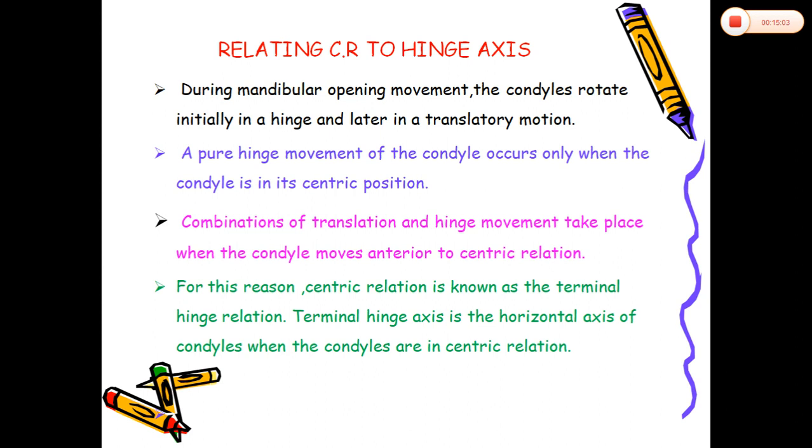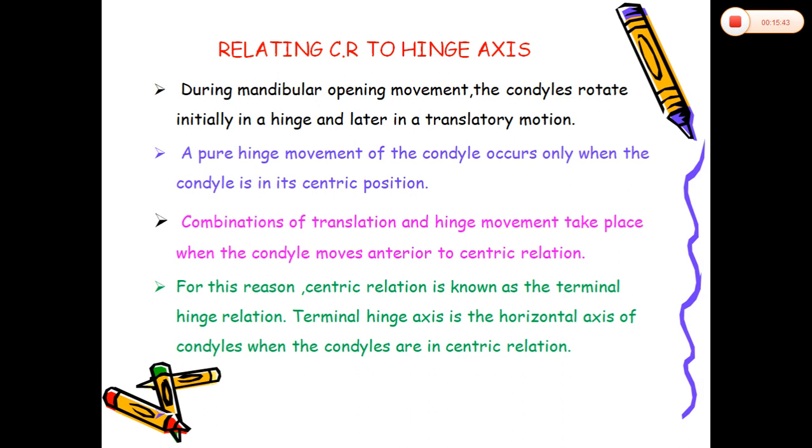Right? So first, after recording your orientation of jaw relation with the help of your face bow, then record your jaw separation, the vertical jaw relation, using different methods. Then the most important position to record is your centric relation. So record your bone to bone relationship, centric relation. Right? So remember all the muscles involved during the recording of centric relation. What is the significance of centric relation?